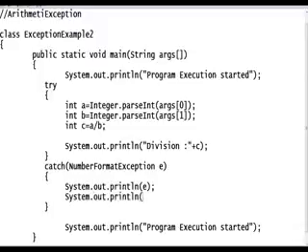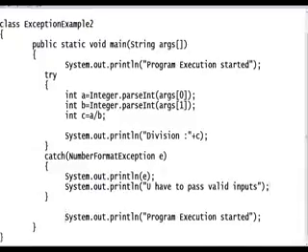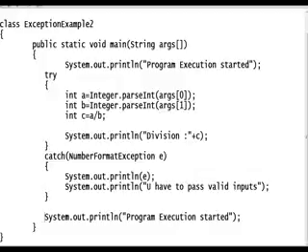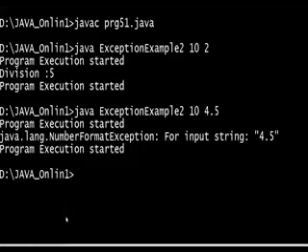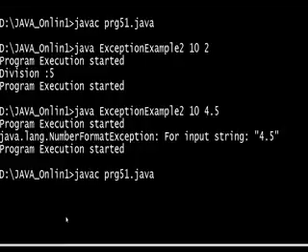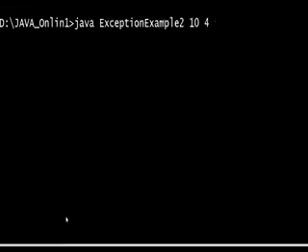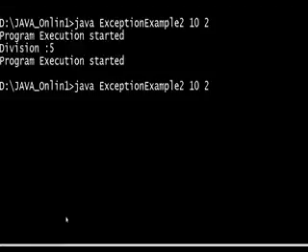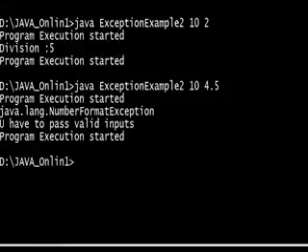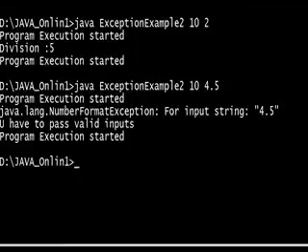Now I will give a message here: you need to pass valid inputs. Then you can understand you are passing different values, then you will pass valid inputs. Once check it. This is NumberFormatException. 10 4.5, or 10 2, then you will get the answer. If I pass 10 4.5, now see, you have to pass valid input. You can understand, then you will run again, execute that program.